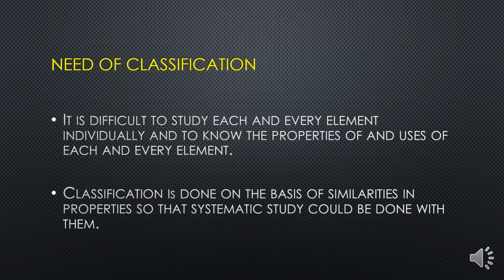Now it would be easier for me to study all those 5 elements in one group because the group properties will be reflected in each element's properties. So the classification is done on the basis of similarities in properties so that systematic study could be done with them.